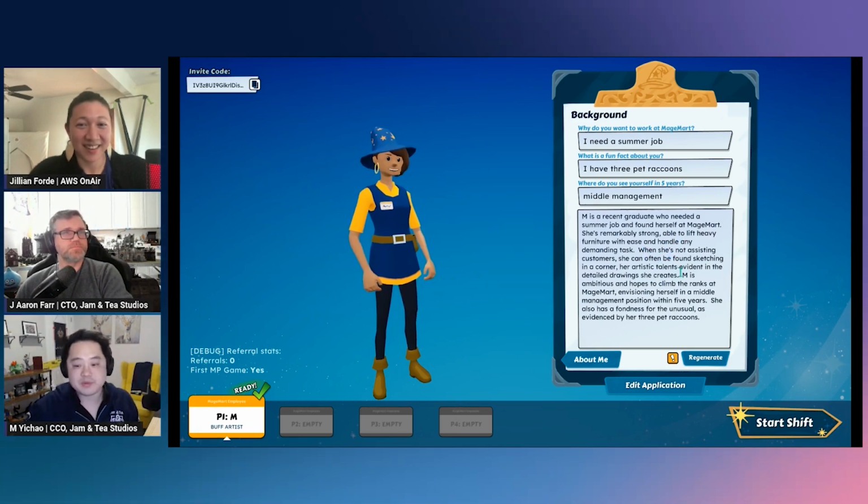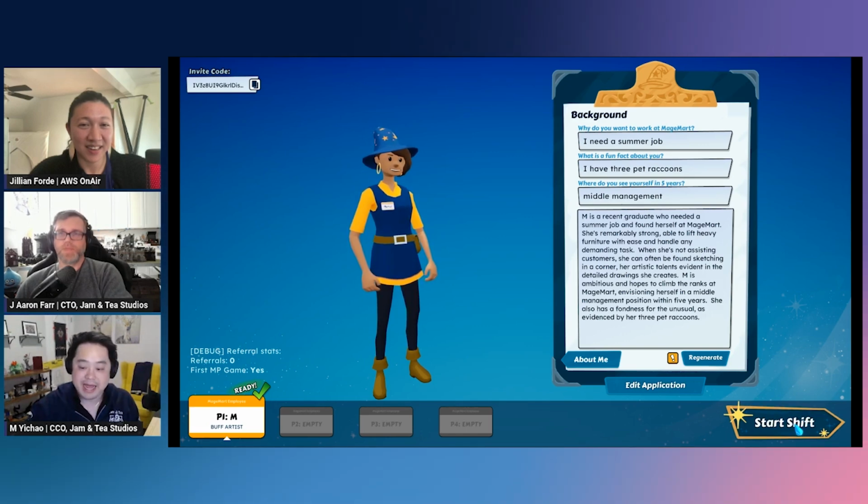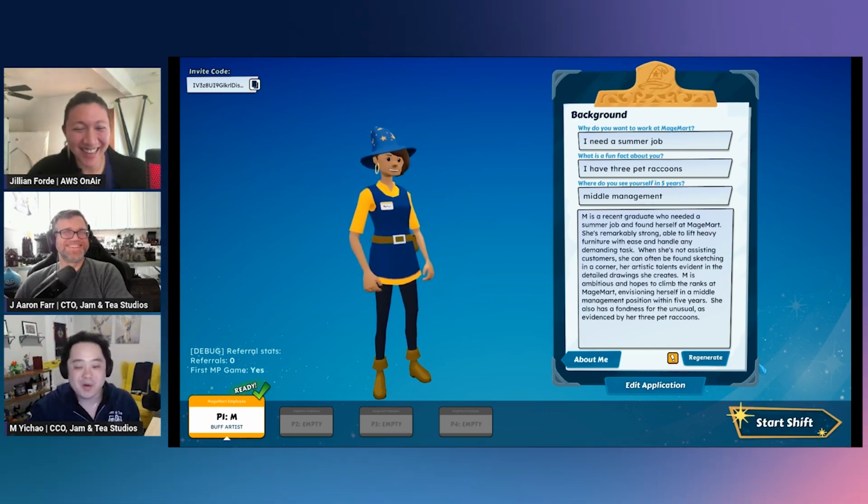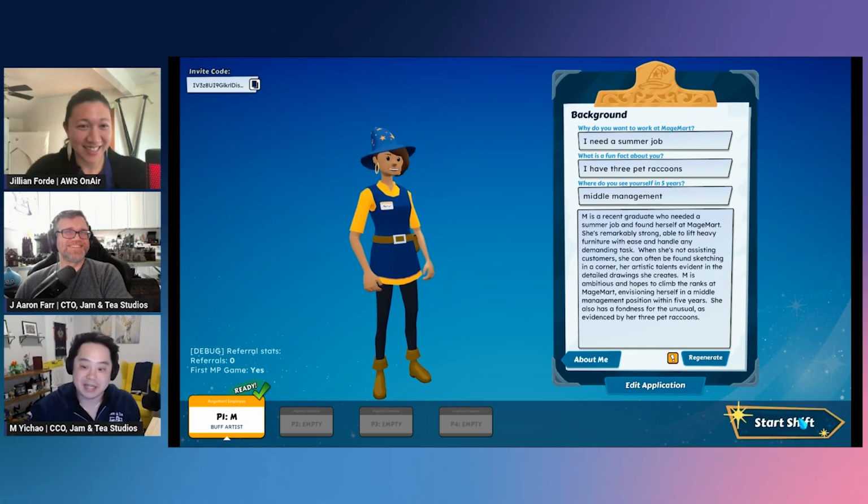Yeah. And what's really fun is as we encounter other customers and people encounter us, they will know this to be true about us, and it might change how they behave or the questions they might ask. Yep. Sometimes the customers will ask me about my pet raccoons or other things in my background if they hear about it, or if things are self-evident, like, for example, how strong I am.